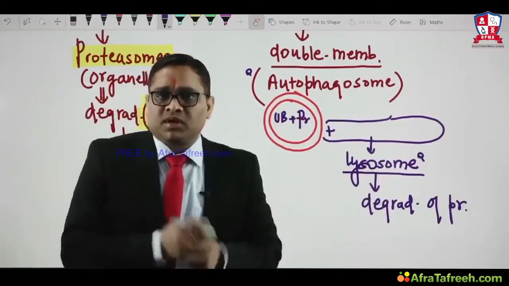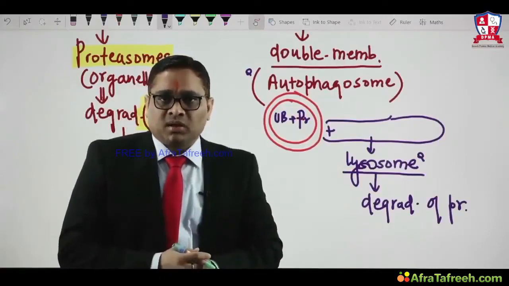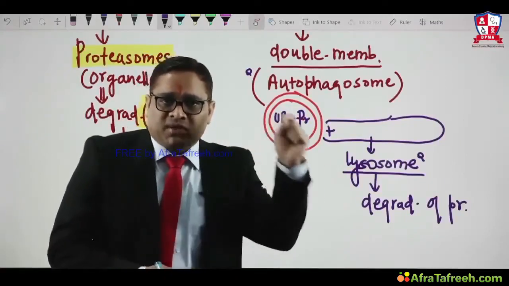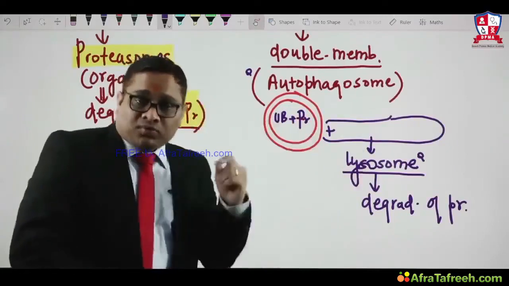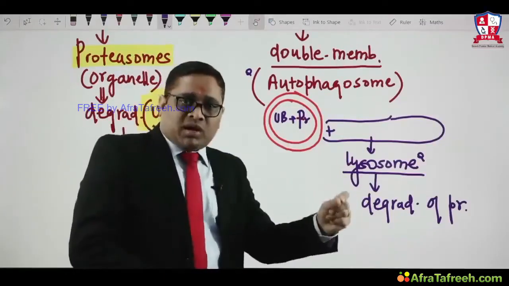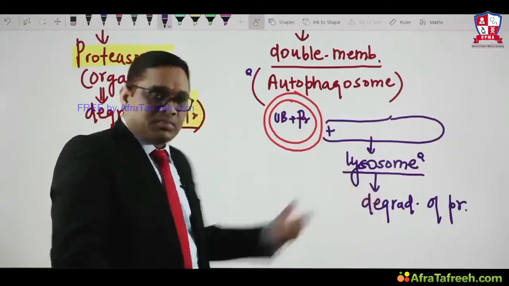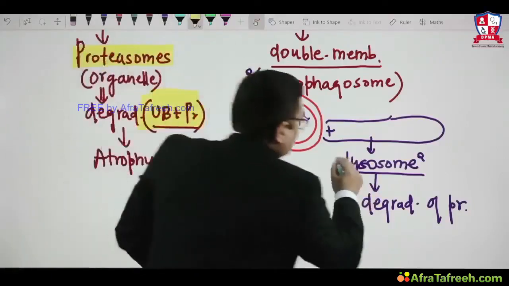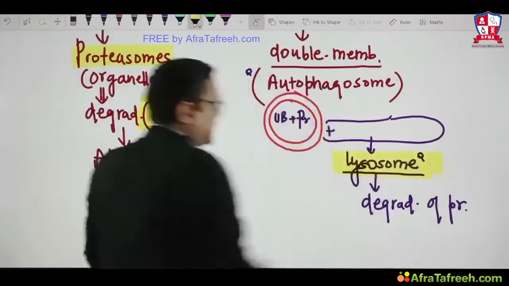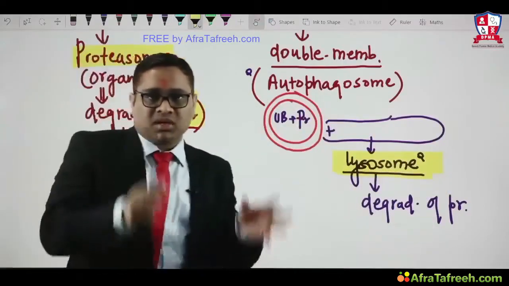And that was the question in All India exam 2016. Autophagy is done by which organelle? Lysosomes or mitochondria? Answer is lysosome. So that was the All India question. So lysosome is the right answer. Autophagy happens within the lysosome.